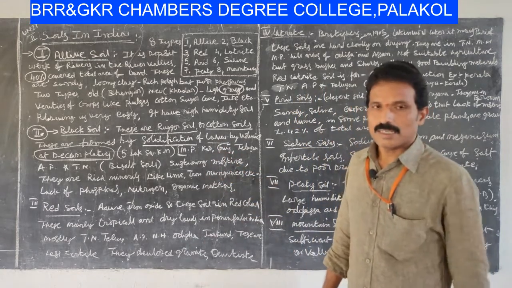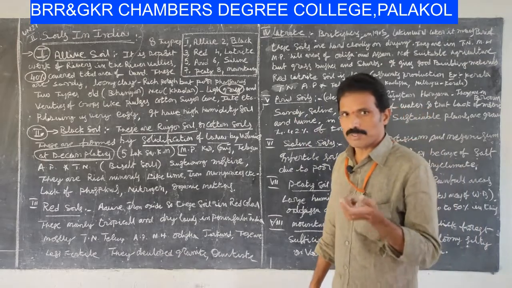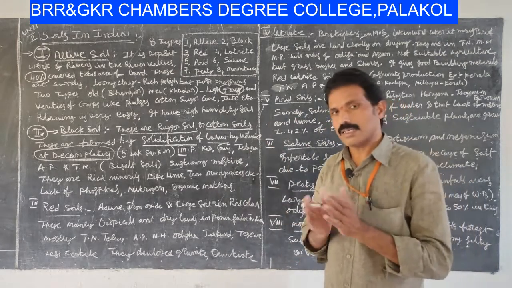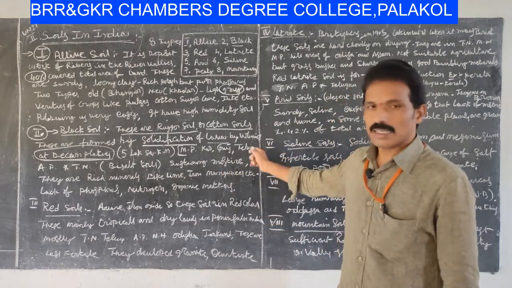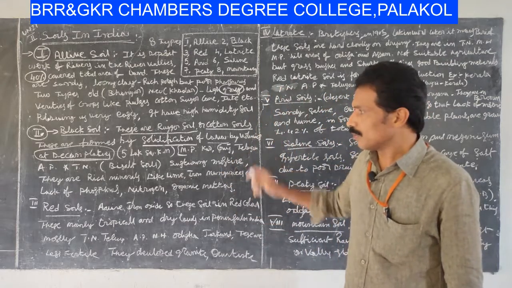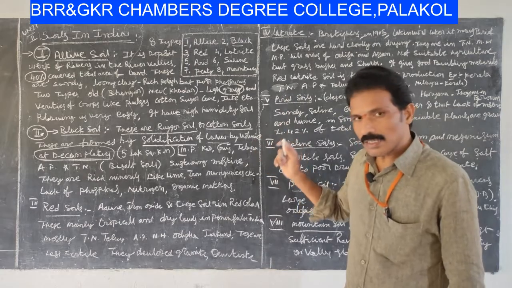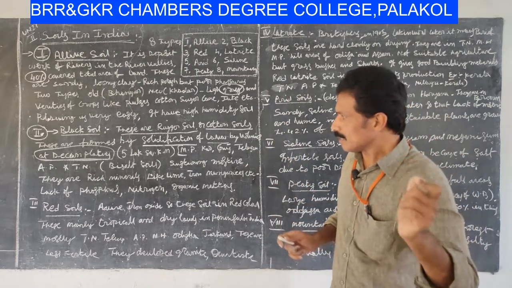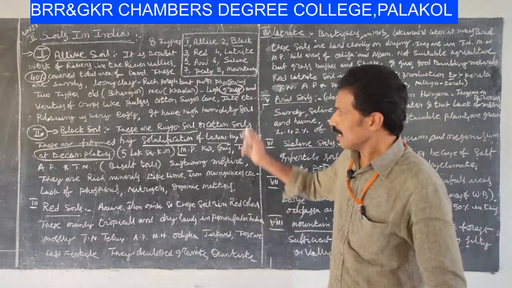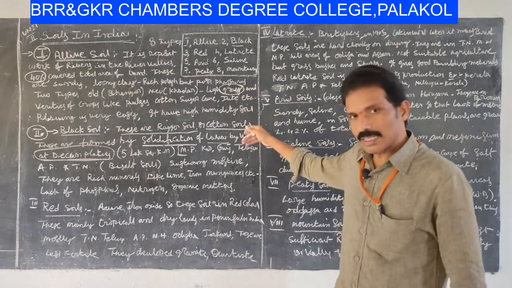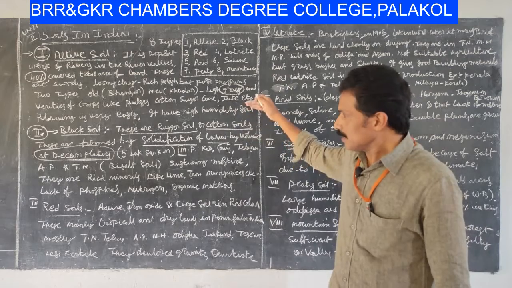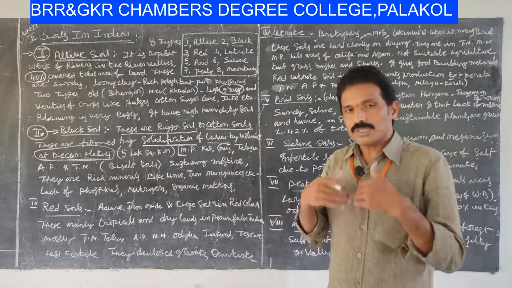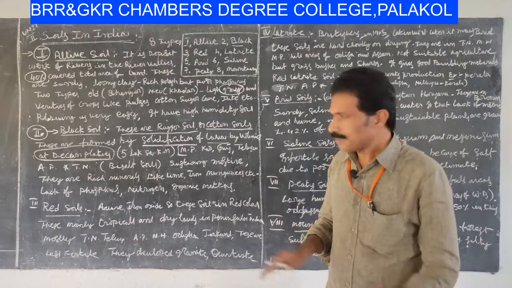Brief information about the black soils. Black soil is concentrated in Maharashtra, Madhya Pradesh, as well as Karnataka, Gujarat, Andhra and Tamil Nadu. Particularly basalt soil, it is also called basalt soil, regur soil and cotton soil.